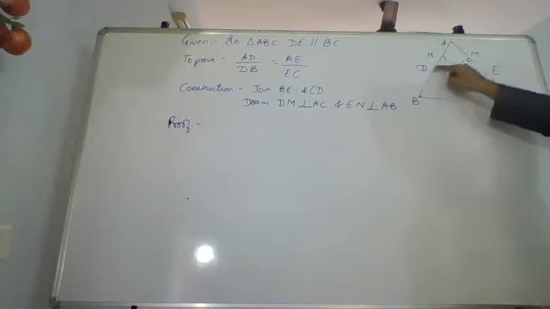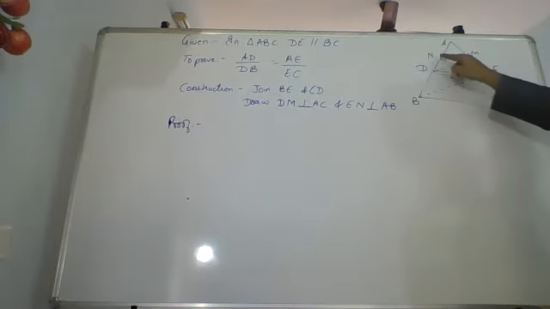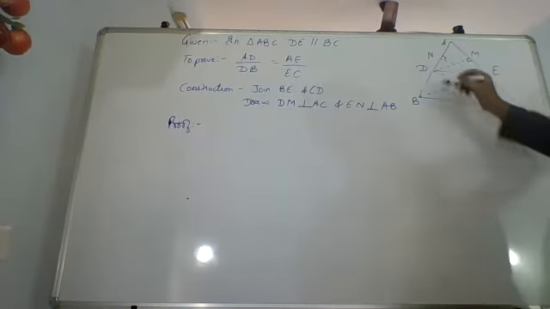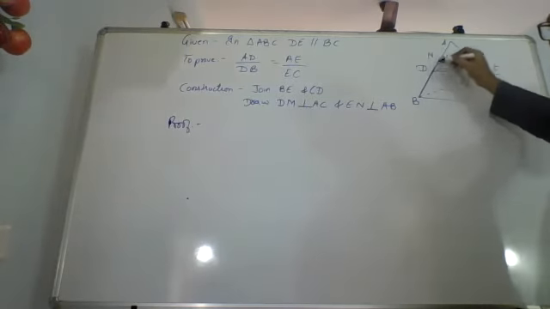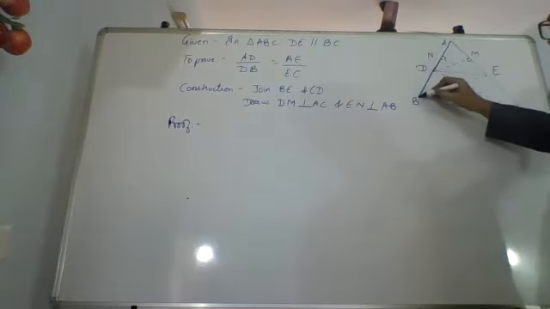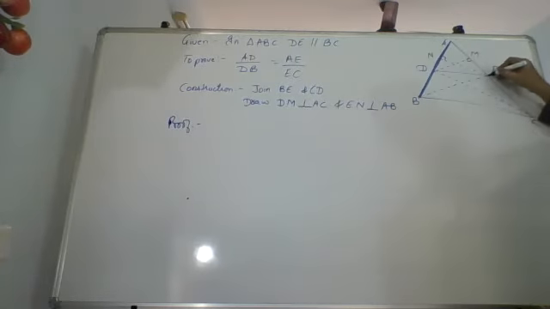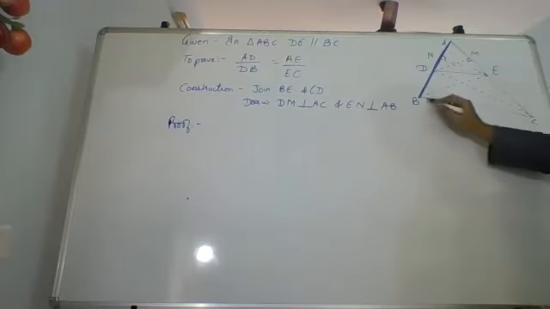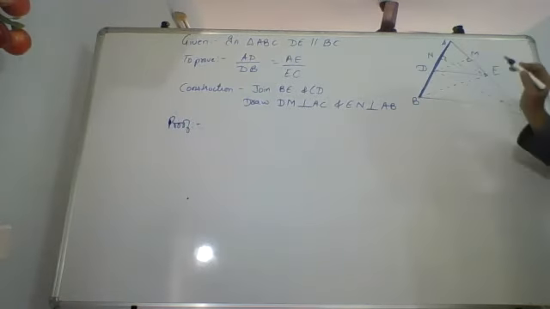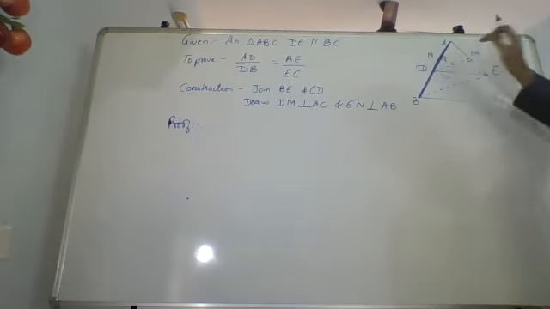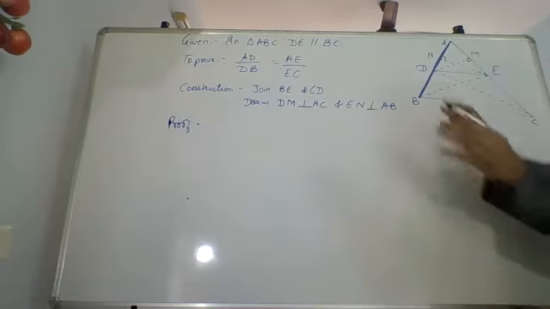So this is again the base BD and EN is again the perpendicular, because to a line from a point outside it, I can draw only one perpendicular, which is EN. So when I take BD as the base, EN is the perpendicular. When I take AD as the base, still EN is the perpendicular. I'll just write it roughly over here, then I'll explain it to you properly.